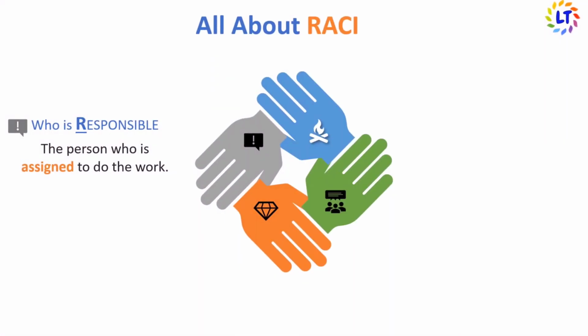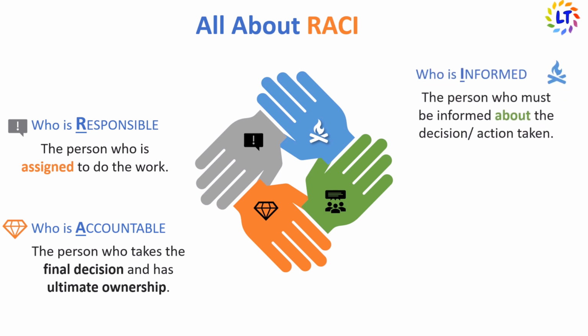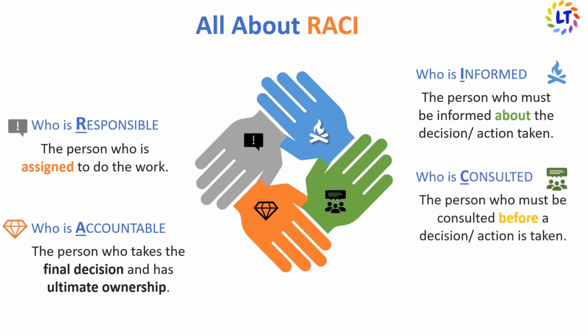In RACI, R is responsible. He is the person who is assigned to do the work and is responsible for getting the work done. Always remember that we can have more than one R in a project, because sometimes the responsible individual will need support from another person to finish the task. In that case, we can mark more than one person as responsible. We'll see this in our example of RACI matrix. Next, A stands for accountable. He is the person who takes the final decision and has ultimate ownership. Please keep in mind that there must be one accountable person rather than a group, in order to avoid confusion.